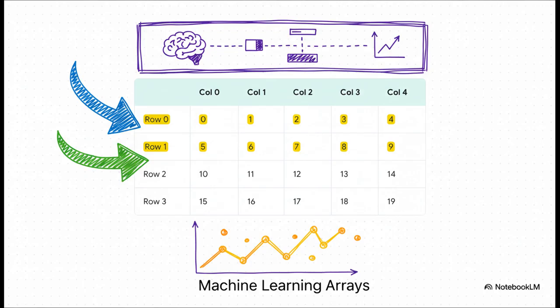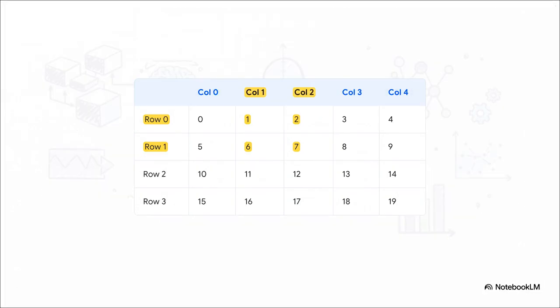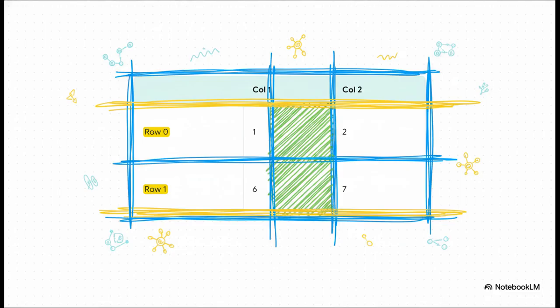For now, just focus on those highlighted rows you see on the screen. Perfect. Now we look after the comma. We see 1 to 3. This part is for our columns, and the exact same rule applies. You start at index 1, and you go up to 3, but do not include index 3. So that gives us column 1 and column 2. And you can now see them highlighted, but only inside the rows that we already selected. And voila!